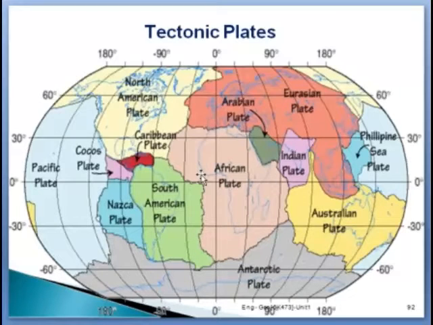Some of these plates encompass continents, and some encompass oceans. Still others are large enough to be made up of both continental and oceanic parts. Now we will see the movement of these plates.